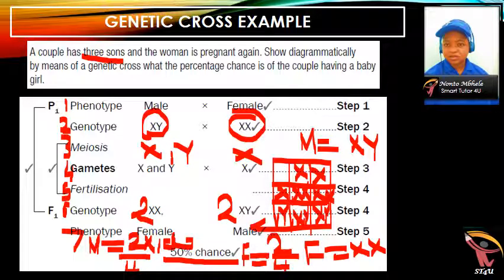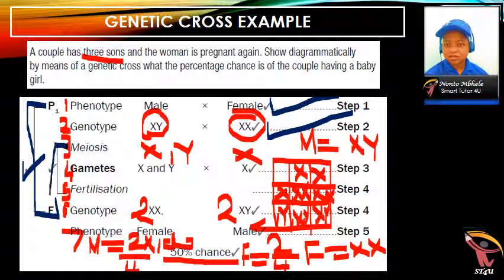So the marks are still the same. You could get maybe 7 here because maybe they'll be looking at the percentage. You get your mark for writing P1 and F1. You get a mark for writing the phenotype. You get a mark for writing the genotype. You get a mark for writing meiosis and fertilization.